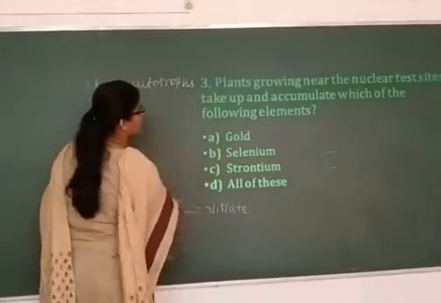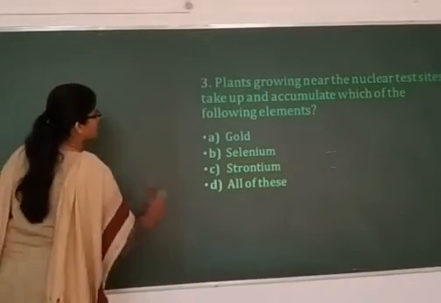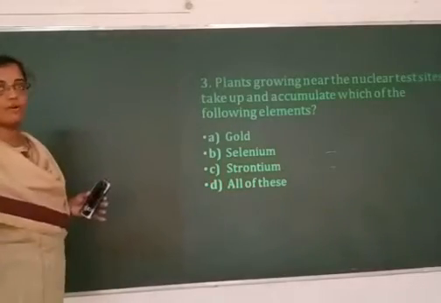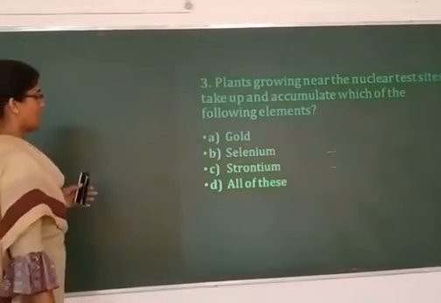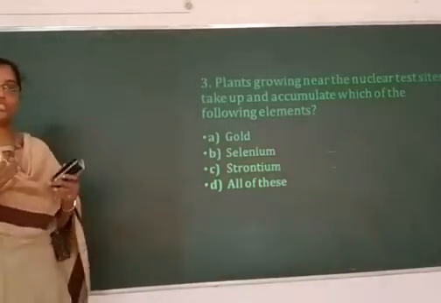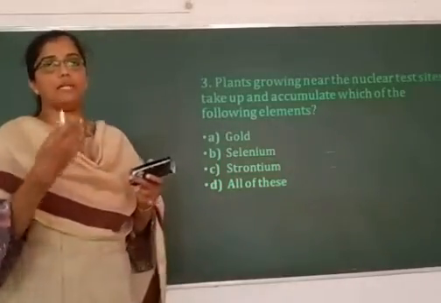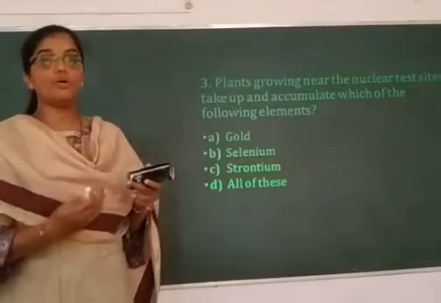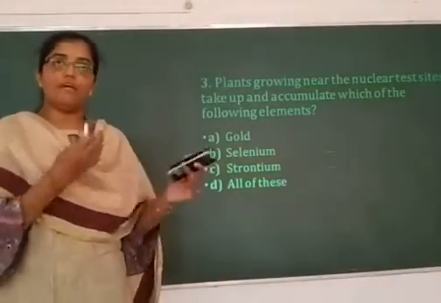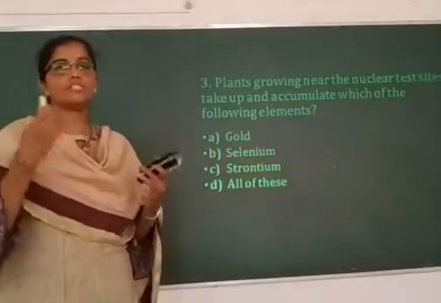Plants growing near nuclear test sites take up and accumulate which of the following elements? We have options gold, selenium, strontium and others. Of course, plants are capable of taking up and accumulating all these elements, though they are not useful to them. Many plants, if any mineral nutrient is available in the soil, will take it up, whether it is useful or not.